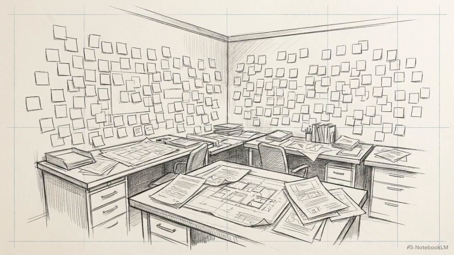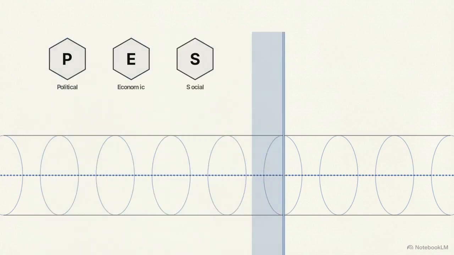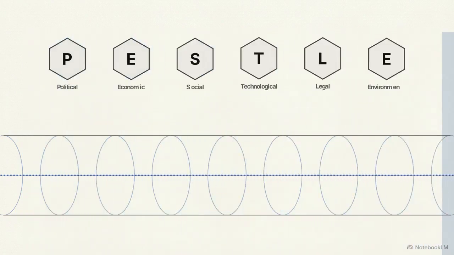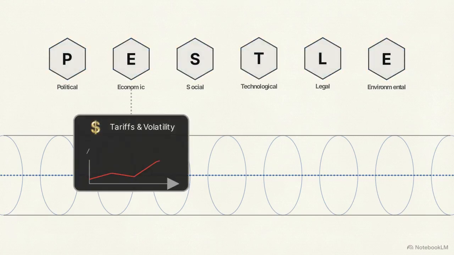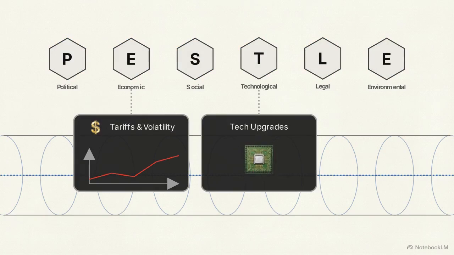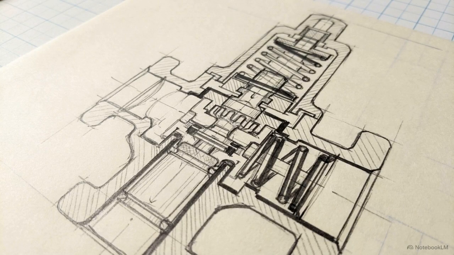You cannot manage chaotic variables until you systematically identify and categorize them. To scan for external variables, we use PESTLE. PESTLE categorizes environmental factors into political, economic, social, technological, legal, and environmental groups. By filtering the environment, we detect macro-level shifts, like economic tariffs or tech upgrades, that remain outside the project manager's control.